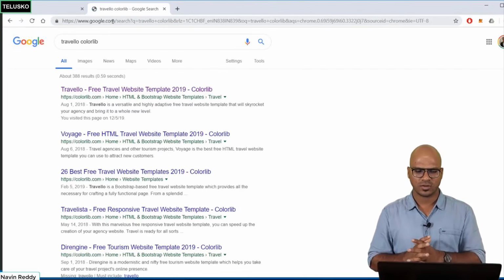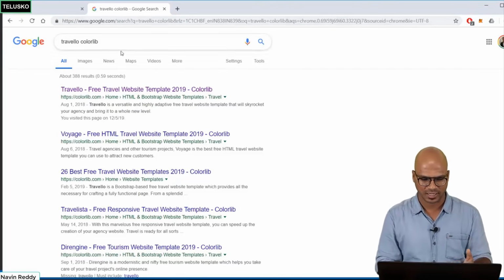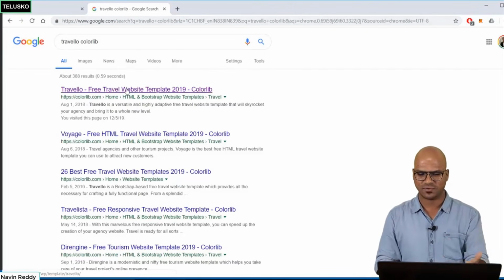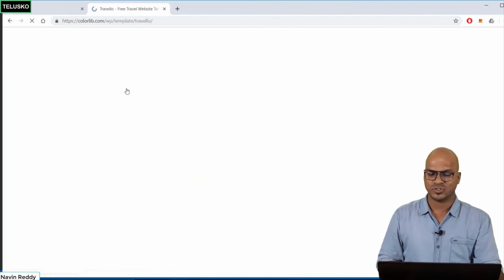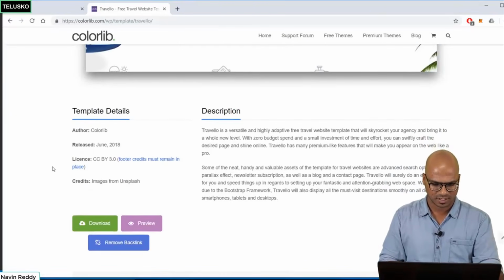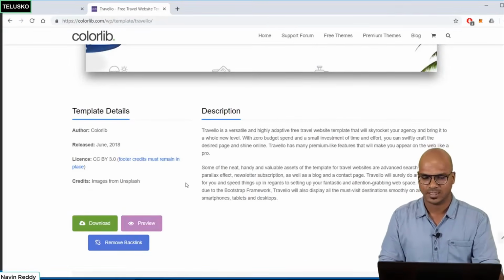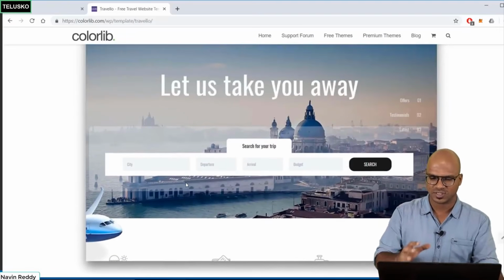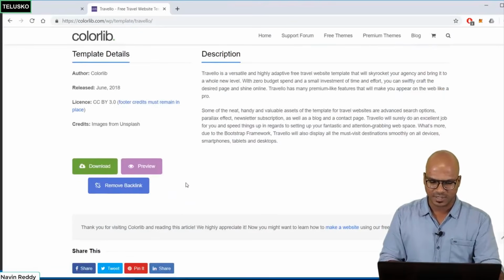So if you search for Travelo colorlib, this is a website where you can download this free template. Yes, they will not allow you to change the footer. In the footer, you have to use their name or something. Your footer credits must remain in place, so we'll not be changing it. We'll be using this free template, so you can simply download that.